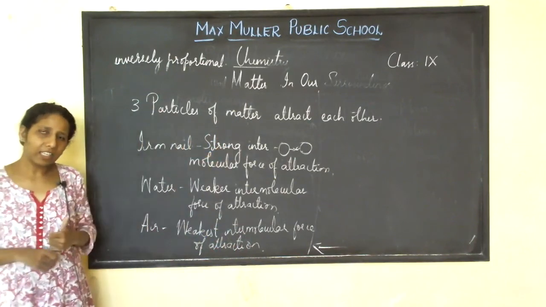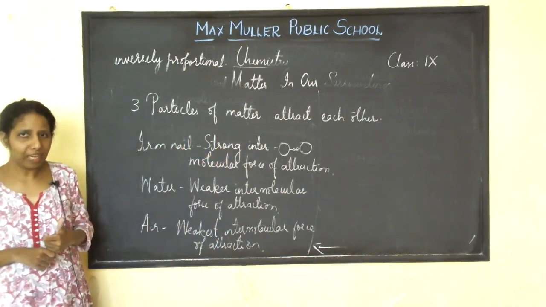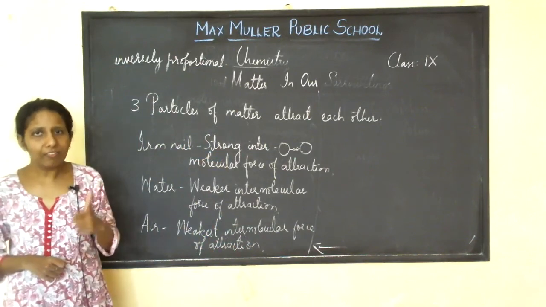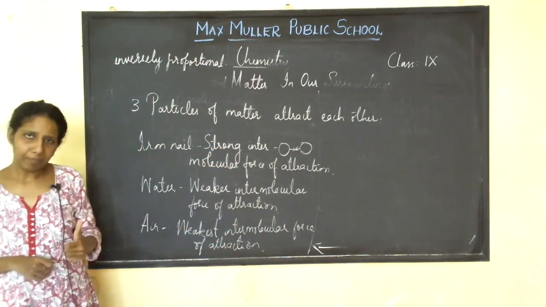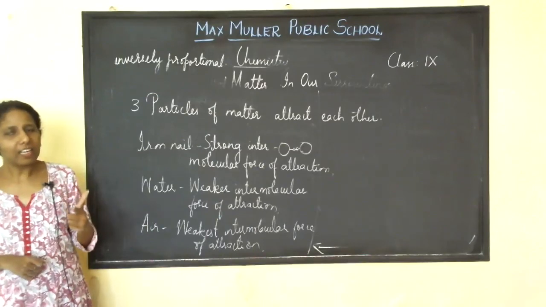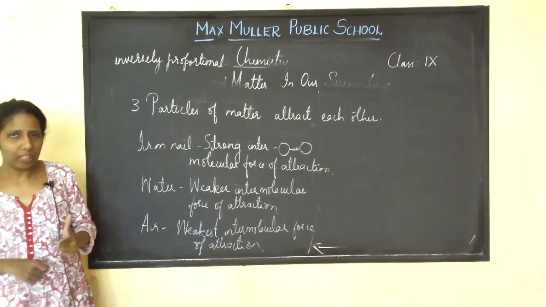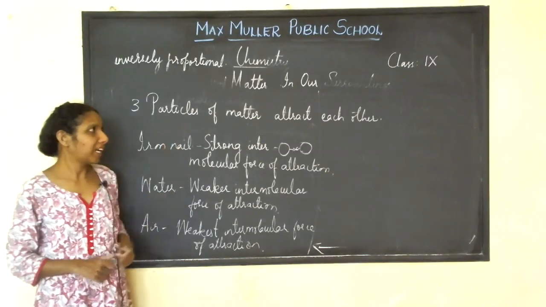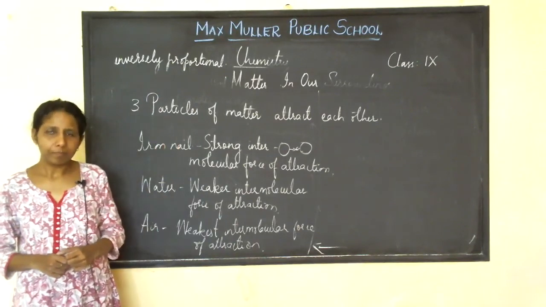Which are the three characteristics of particles of matter? Particles of matter have space between them. Second, particles of matter are continuously moving. Third, particles of matter attract each other.